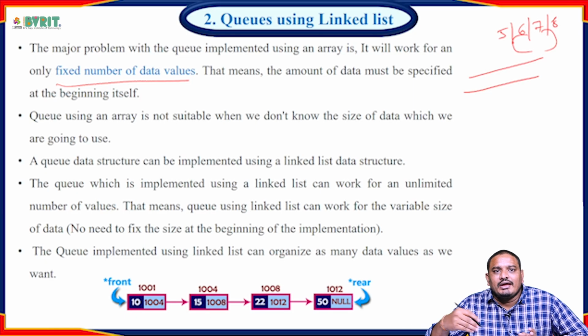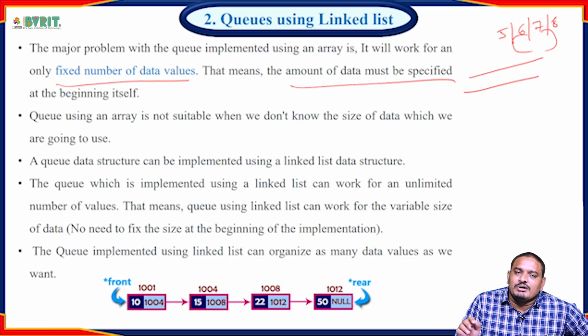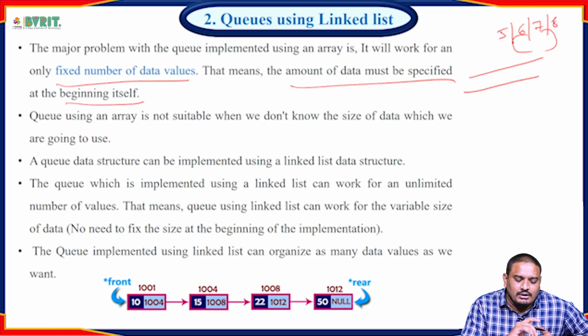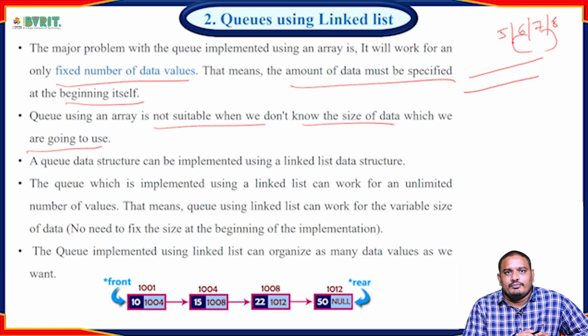After that, we can insert elements. That is the drawback. To overcome this drawback, we implement queues using a linked list. That means the amount of data must be specified in the beginning itself. Queues using arrays are not suitable when we don't know the size of the data which is going to be used.